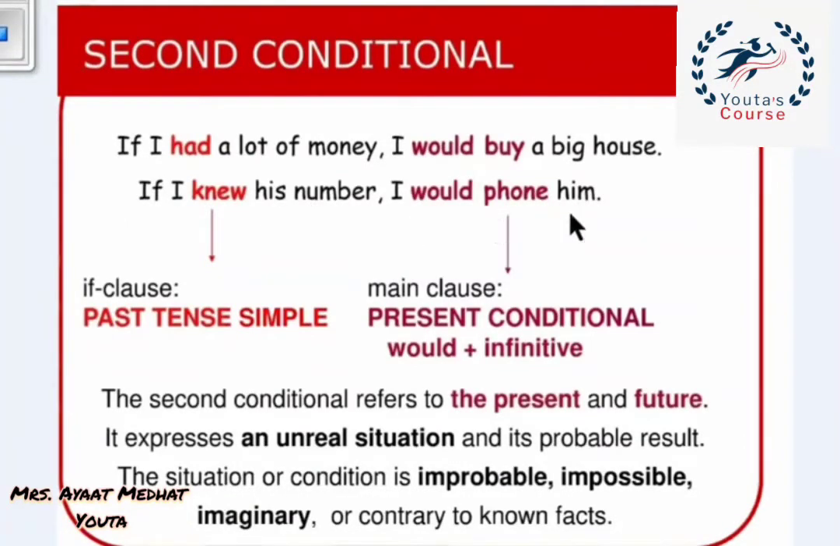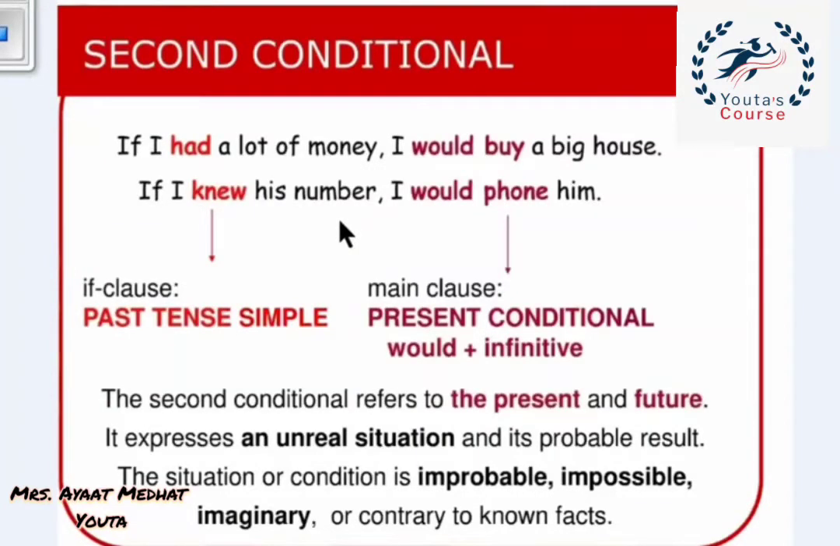I would phone him. And of course, I can start with the second sentence. And in this case, we will put if in the middle, and the sentence which is in the past simple tense will be at the end. I would buy a big house if I had a lot of money. And in this case, we don't use the comma. I would phone him if I knew his number.